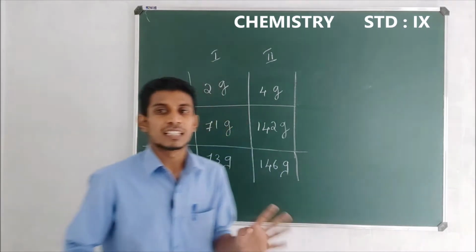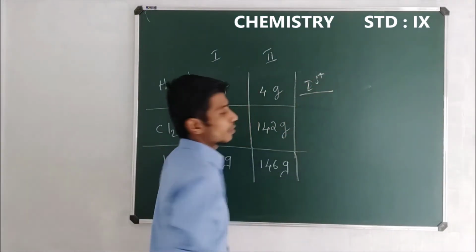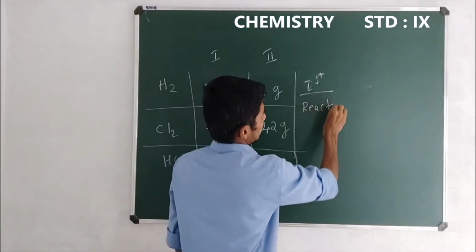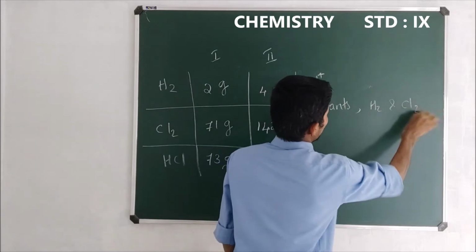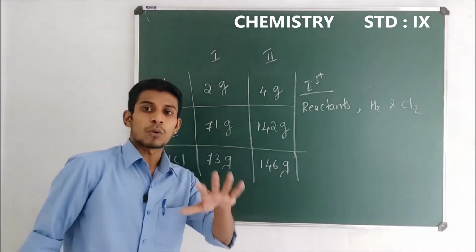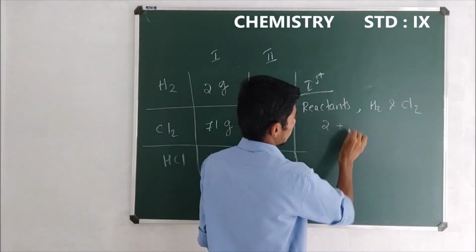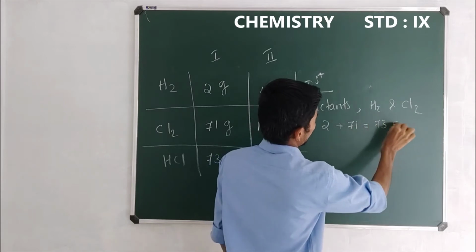So dears, in the first experiment, in the first case, who are the reactants? Reactants are hydrogen and chlorine. Okay, what are their masses? Hydrogen is 2 gram and chlorine is 71 gram, which is equal to 73 gram.